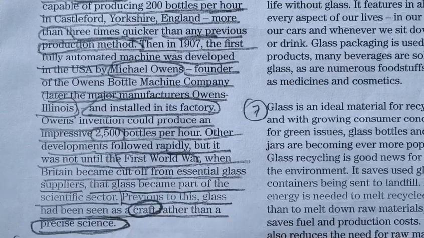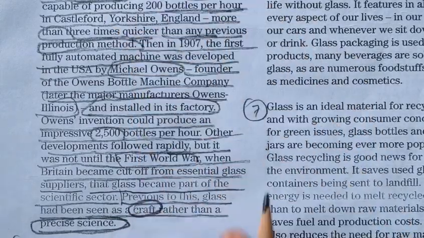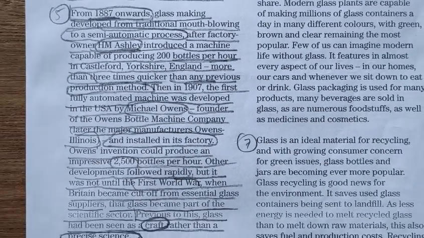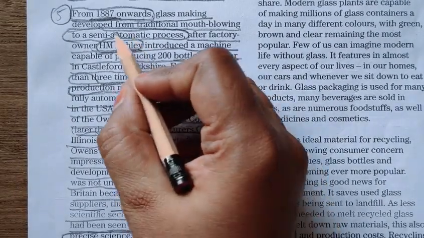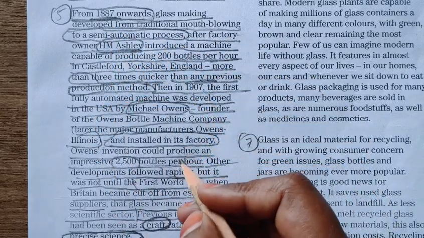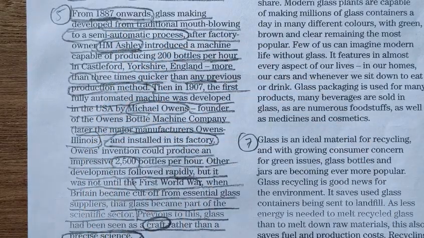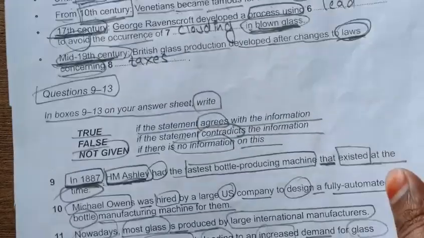So we have seen so many keywords in this paragraph. Keywords such as 1887, H.M. Ashley, okay? Keywords such as Michael Owens. So let's see whether we are getting our answers or not.